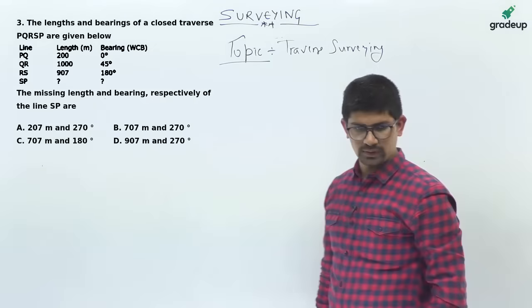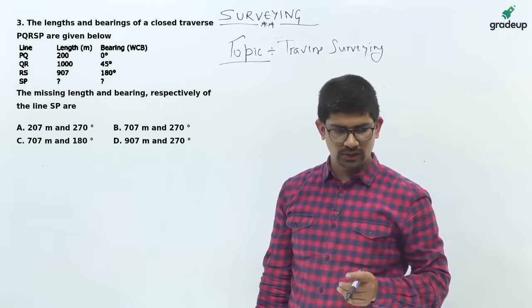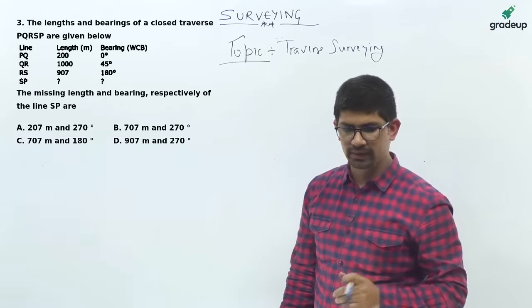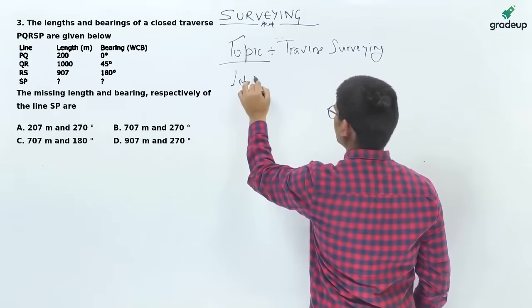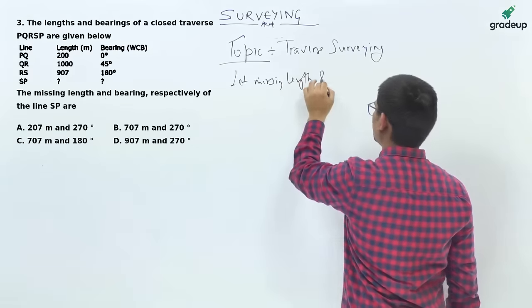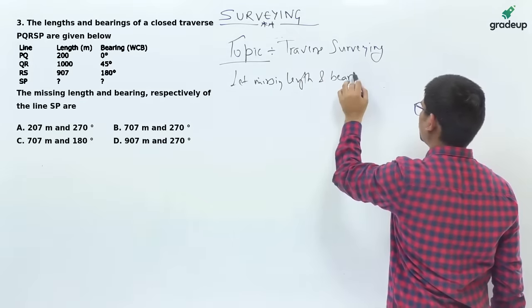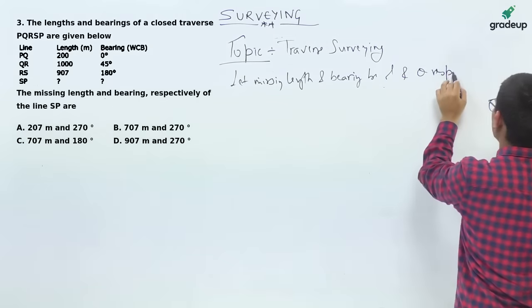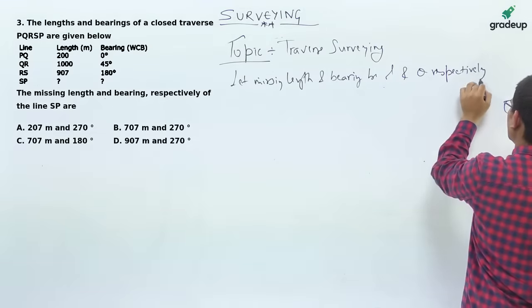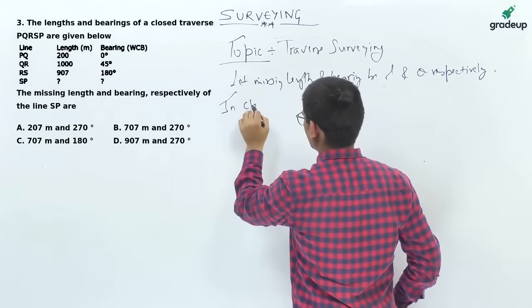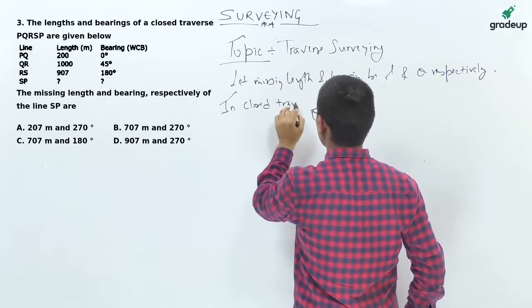Traverse surveying. Now, in this, a closed traverse PQRSP, you are given lengths and bearings, and you have to find the missing length and bearing. So let the missing length and bearing be L and theta respectively. You know the property of a closed traverse.